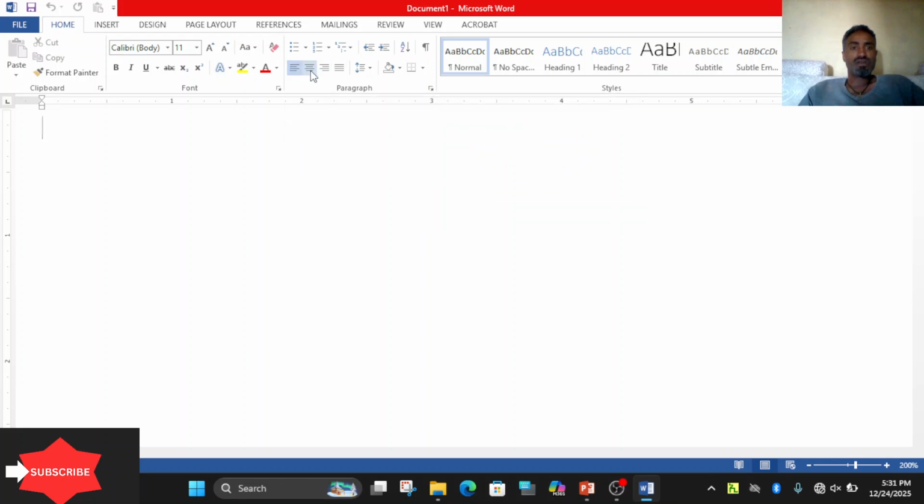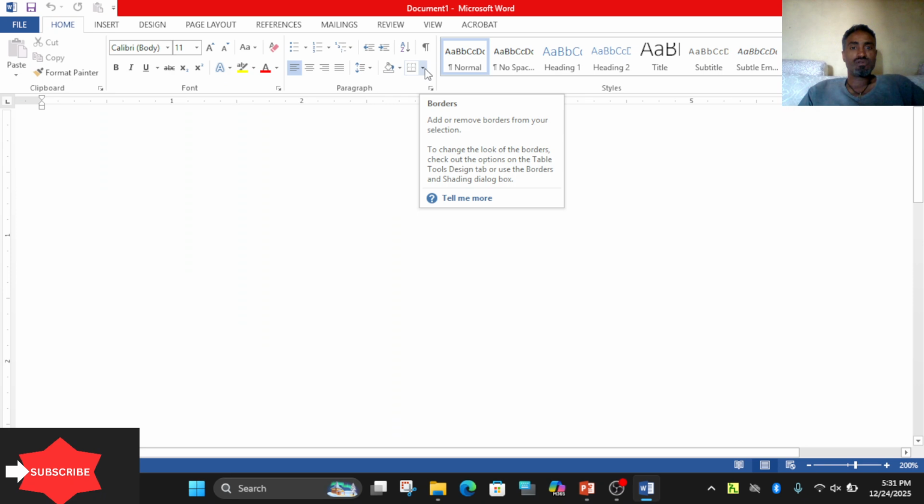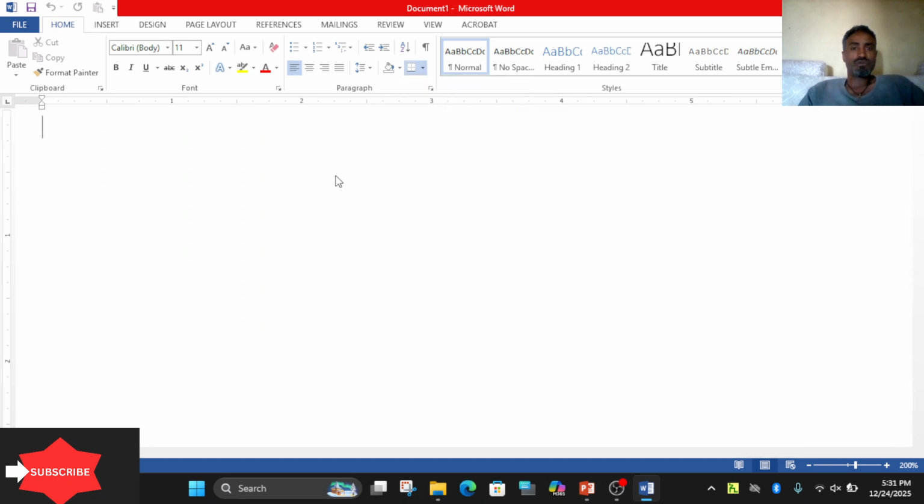Here are align left, center, right, and justify. Here is line and paragraph spacing. When you click the button here, it displays a drop-down menu with line spacing and paragraph spacing. Here is shading and here is border.